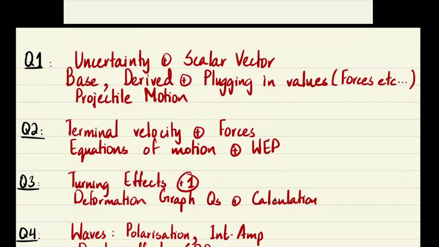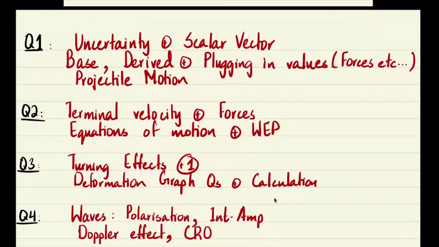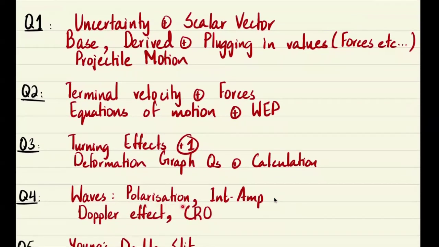For example, with respect to the ratio questions that we've been doing, maybe compared to one wire that the entire question was about, in the last part you have a wire that has double the diameter, half the length, so how would its spring constant or its Young modulus compare? So questions like that. With waves, I think polarization could be tested, and apart from that, intensity amplitude relationships, which are almost always tested whenever you have a question on pure waves and not on superposition. And if you've seen past paper questions, you've also seen questions where both of these were combined.